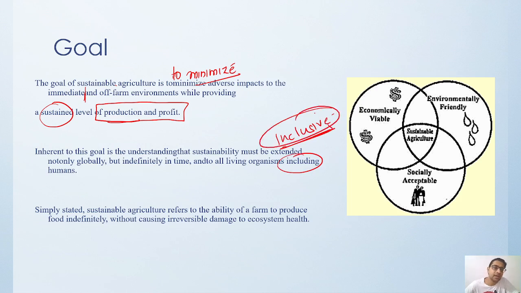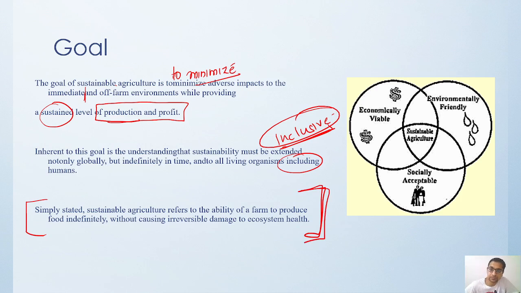Sustainable agriculture is the ability of a farm to produce food indefinitely without causing irreversible damage to the ecosystem. That means you can produce food with higher productivity from your field without causing any kind of irreversible damage.